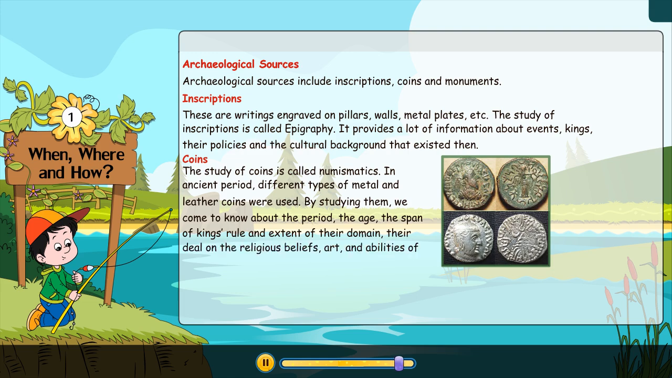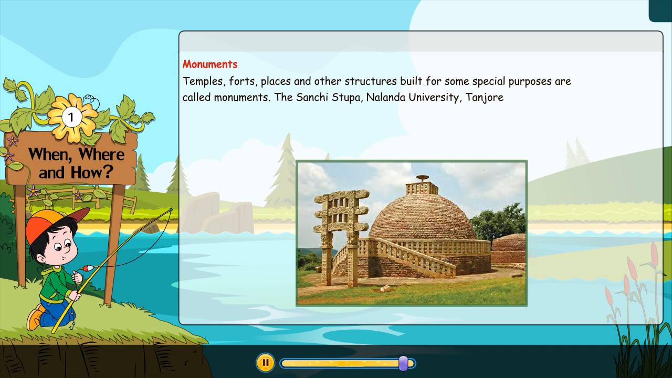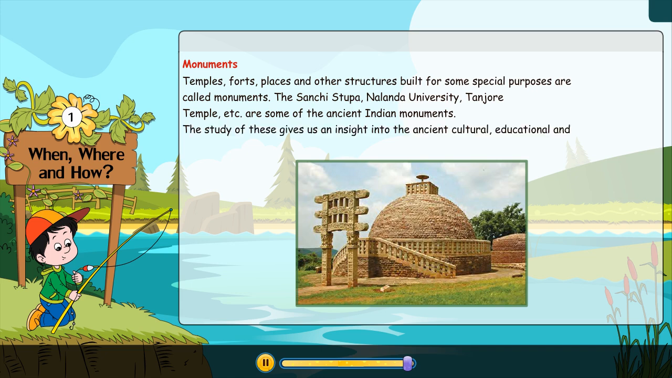Monuments. Temples, forts, palaces, and other structures built for some special purposes are called monuments. The Sanchi Stupa, Nalanda University, Tanjore Temple, etc. are some of the ancient Indian monuments. The study of these gives us an insight into the ancient cultural, educational, and spiritual strength of India.